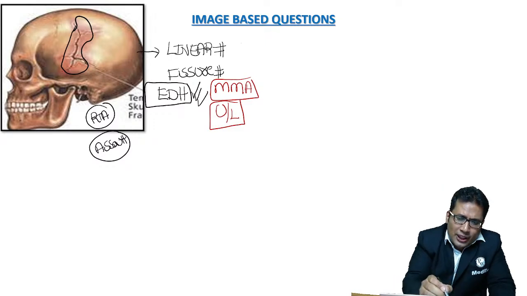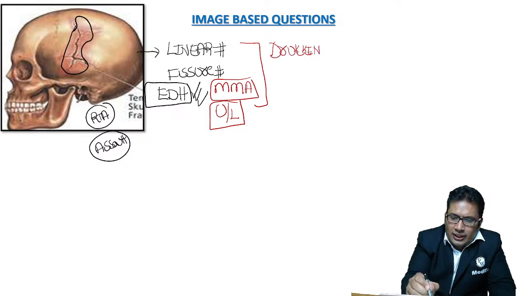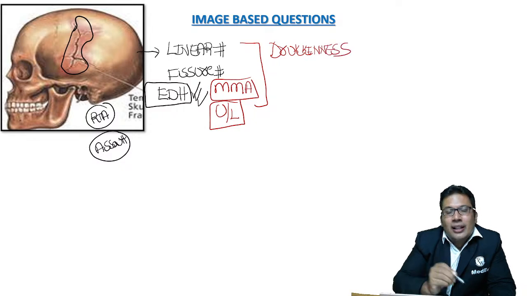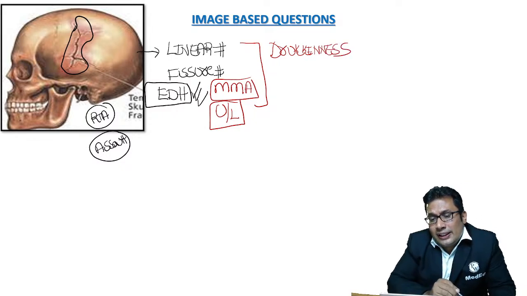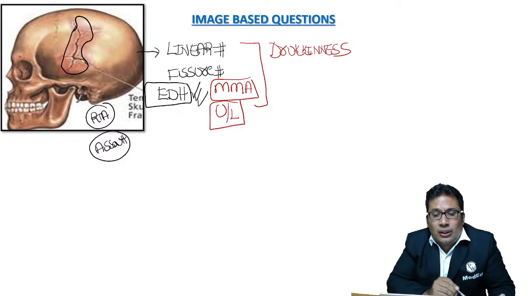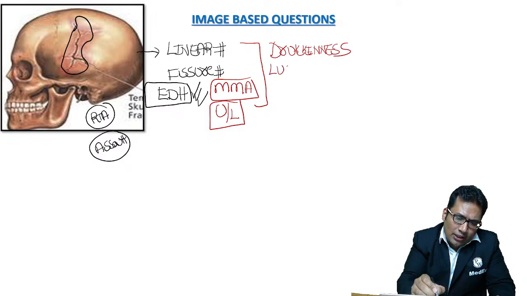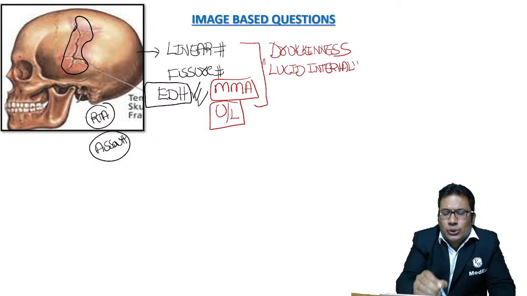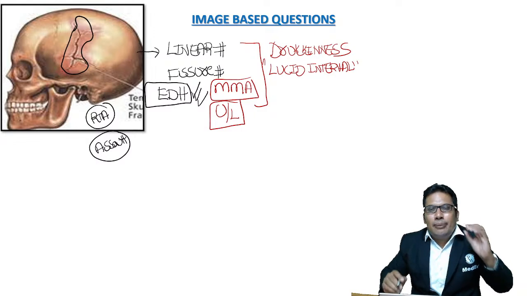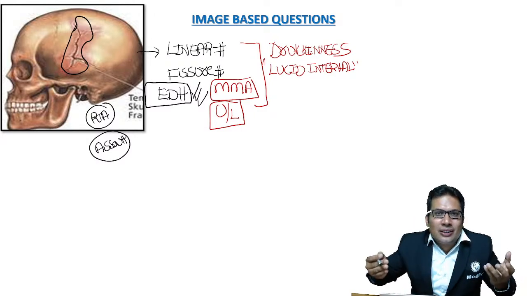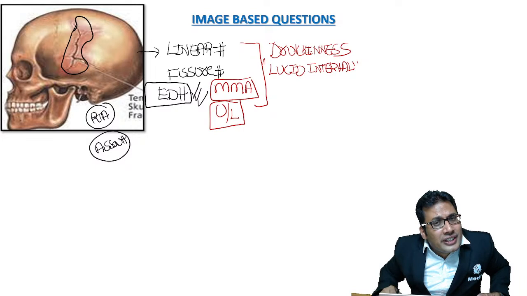And remember, EDH can be mistaken for drunkenness. So this can be asked in your exam. And second thing, remember, in this EDH there can be something known as lucid interval. Okay, this is also asked in the FMG exam. Lucid interval. So what do you mean by lucid interval? The lucid interval means the period of consciousness between two periods of unconsciousness.